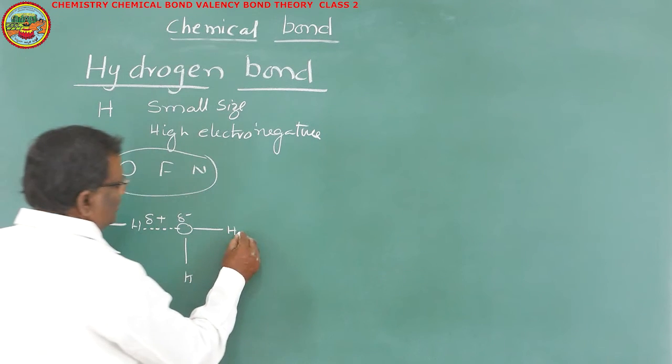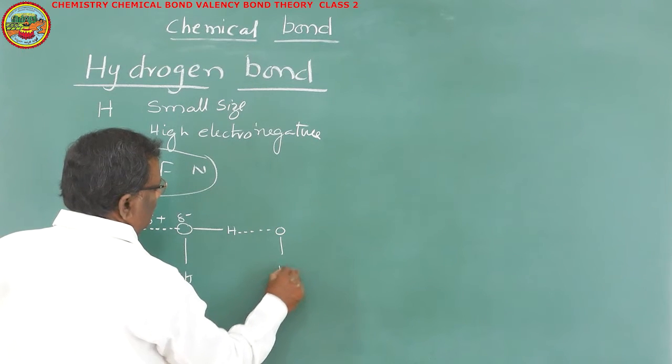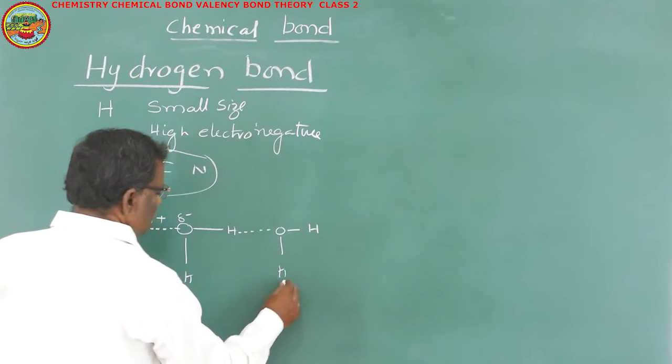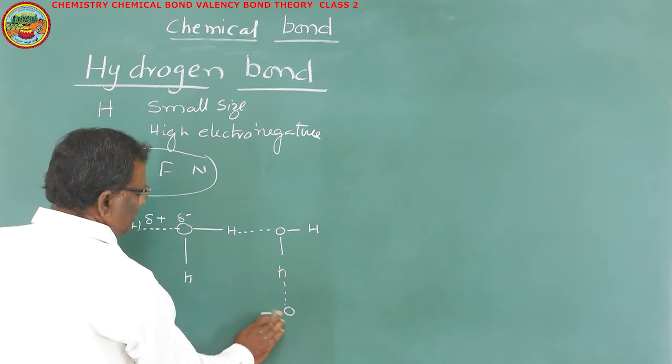And in turn, this hydrogen will form another bond with another oxygen atom of another H2O molecule. And this hydrogen will form hydrogen bond with another.